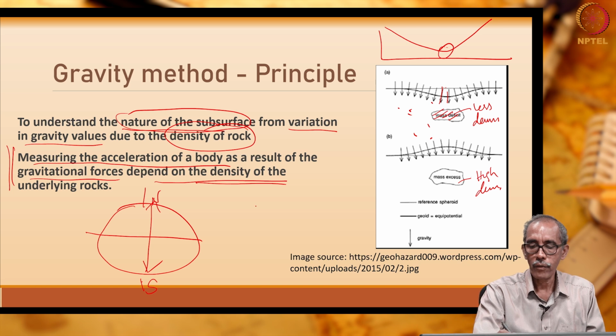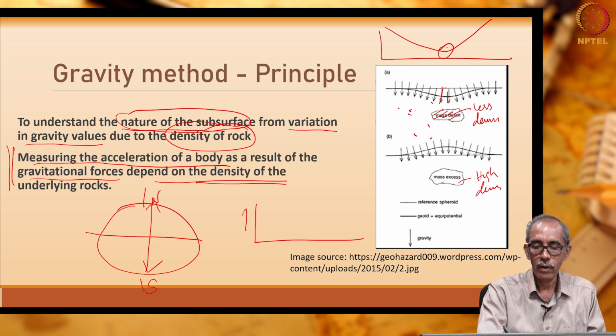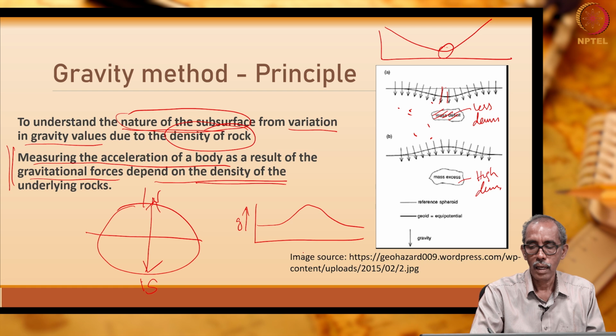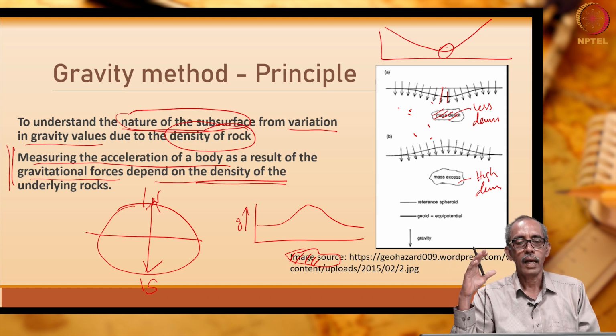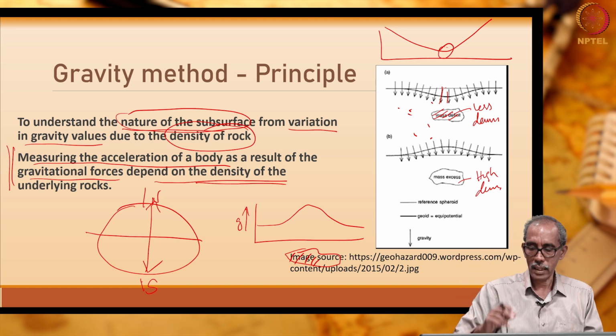When I draw the gravity profile, this is the value of G, the gravity is higher above this excess mass. So, this is the principle of the gravity method of investigation.